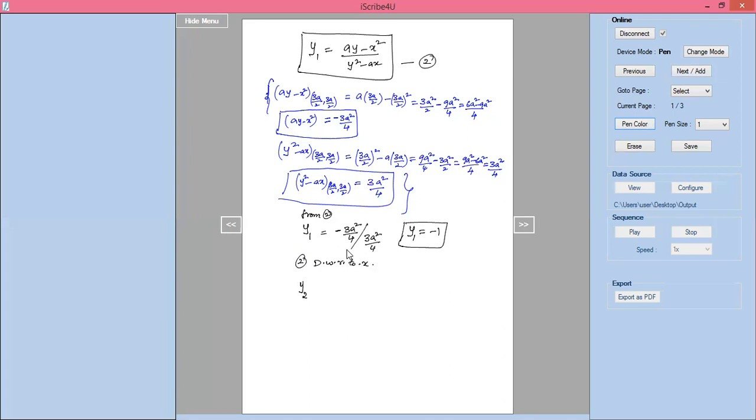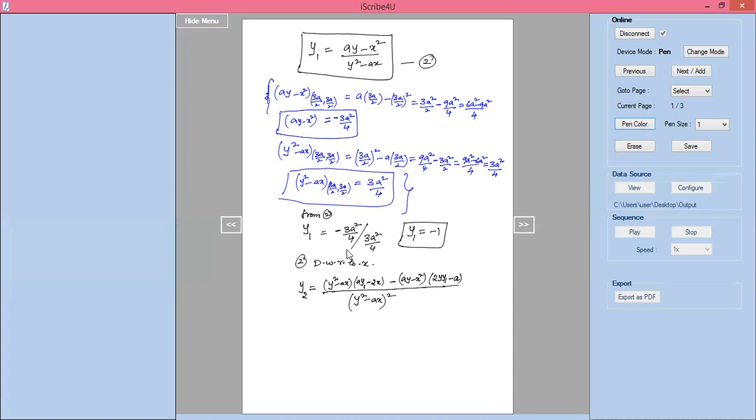You will get differentiation of y1 as y2, with denominator (y square minus ax) whole square. Here V is y square minus ax. The differentiation of ay minus x square is a into y1 minus 2x, minus now (ay minus x square) into the differentiation of y square, which is 2y into y1, minus differentiation of ax, which is a.